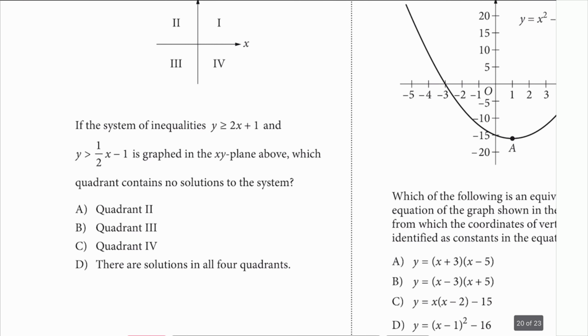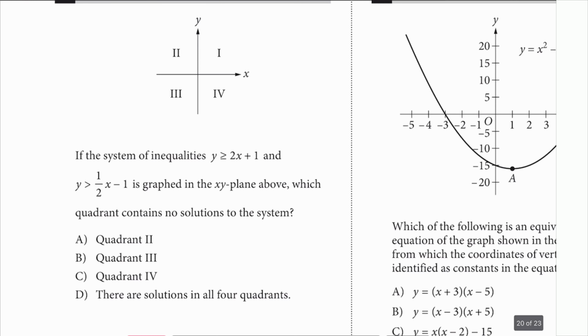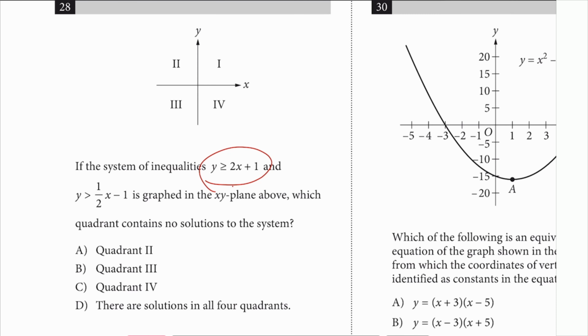Number 28, system of inequalities. Let's graph this. So 2x plus 1. I don't know, man, something like right there, and then the slope is kind of steep right there. Y is greater, so you just color the top portion.